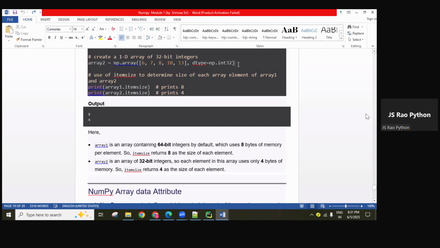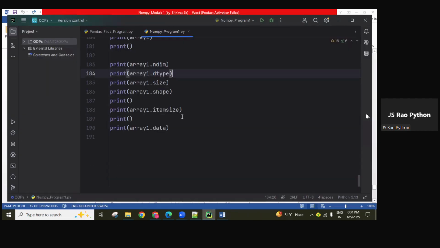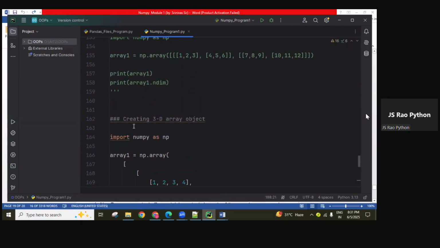If you want this single one, I'll let you know. Simply check it. You'll understand each one when you print.